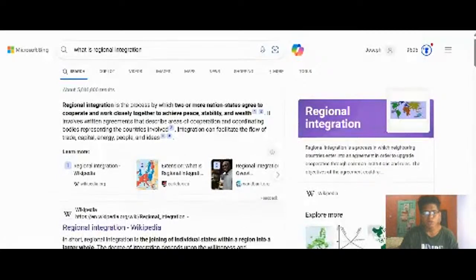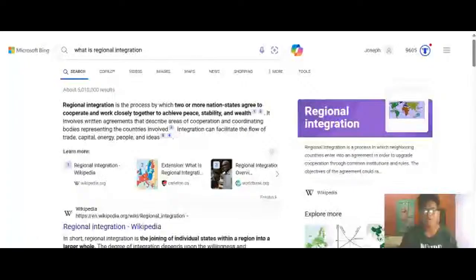And when it comes to regional integration, there sometimes comes conflict. For example, if you have two different countries with opposing points of view, that could create different political agendas.